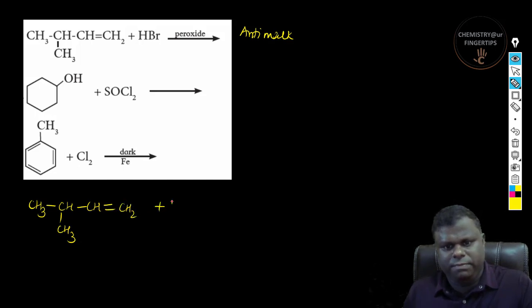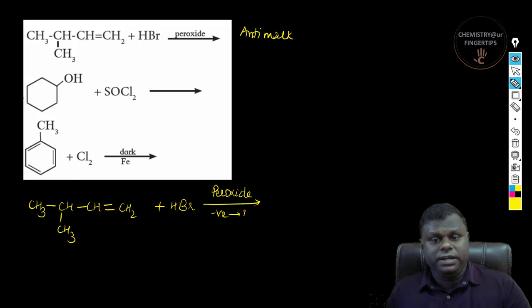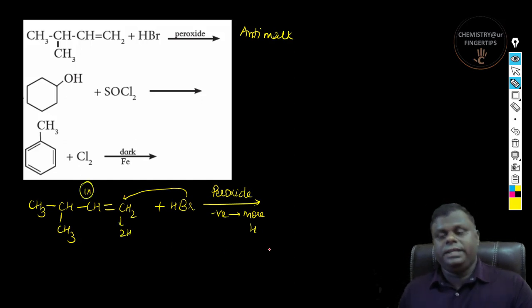Now this on treatment with HBr, okay, what's going to happen? So in this case, you are using a peroxide. So we already know negative part is going to go to that carbon containing more number of hydrogens, right? So obviously Br is going to CH2 because this contains 2 hydrogen and this contains 1 hydrogen, and the addition is going to be across the double bond, right?